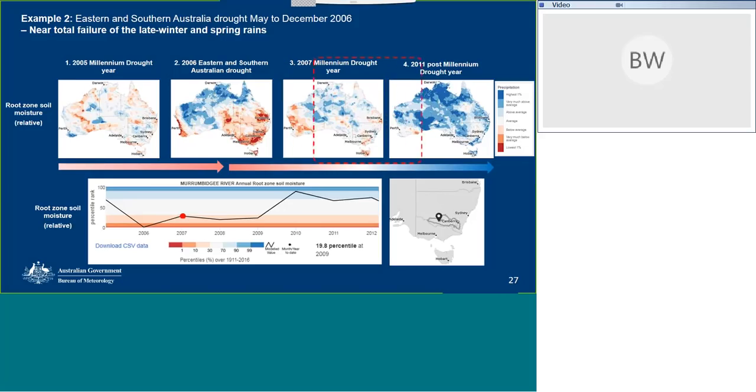And finally, we're going to skip across to 2011, which is the post-Millennium Drought year. We see that time series come up and then down again slightly after 2010 for this Murrumbidgee catchment. Note that here we're looking at the grid cells just in Murrumbidgee, so that's why we're seeing this slight increase and decrease. And there we see how the soil moisture varies during this time period.